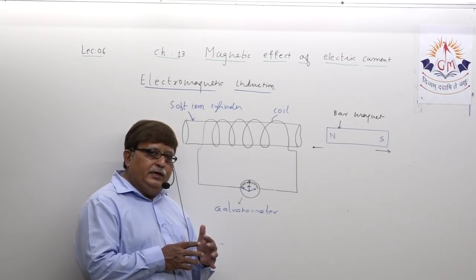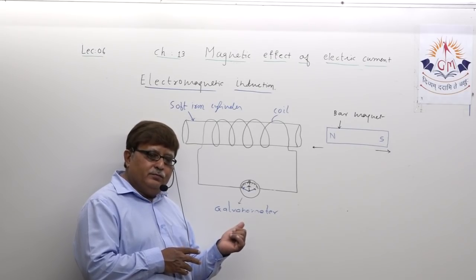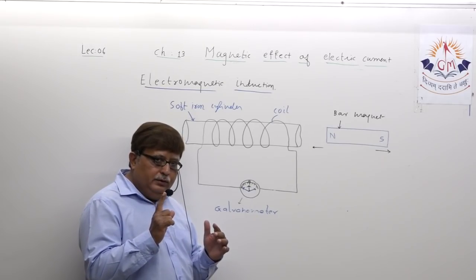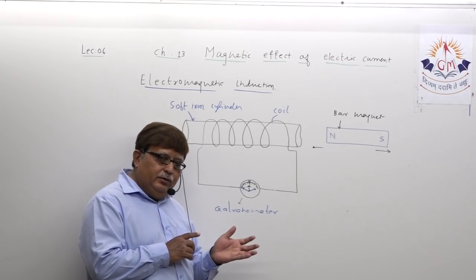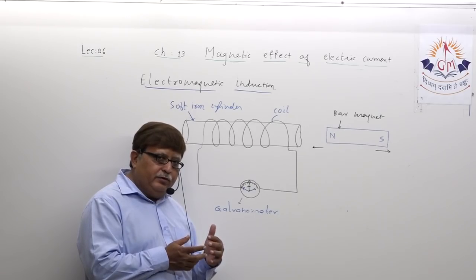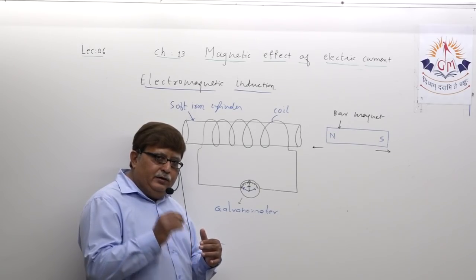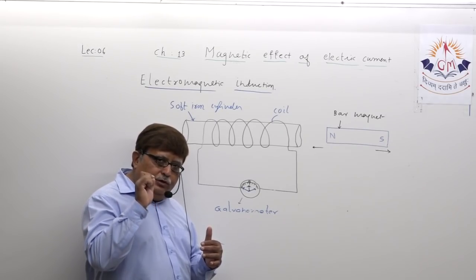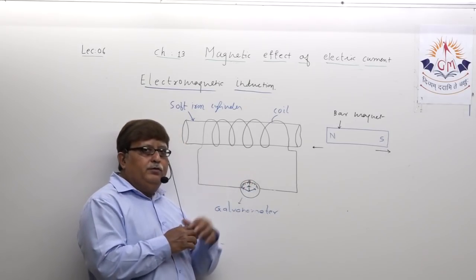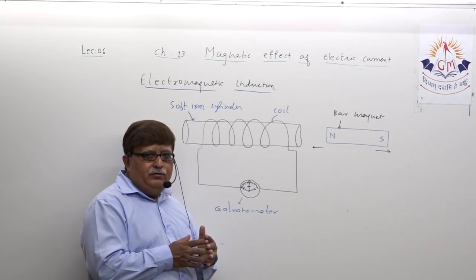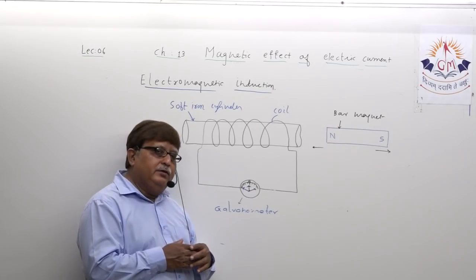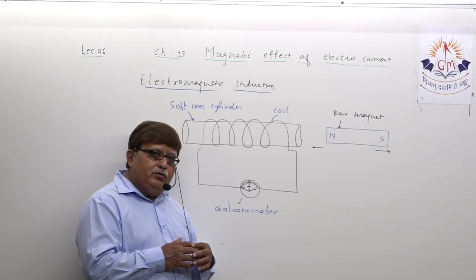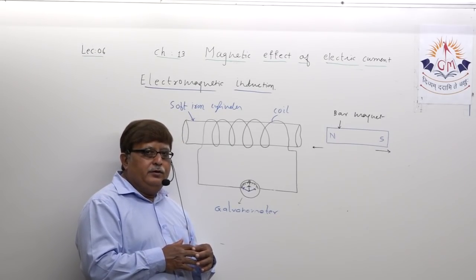What is the meaning of electromagnetic induction? It means that by relative motion of both, either the magnet or the coil of wire, meaning the conductor, electric current is not, we will use the word produced, but induced in the coil of wire. That current is known as induced current, and this phenomenon is known as electromagnetic induction.